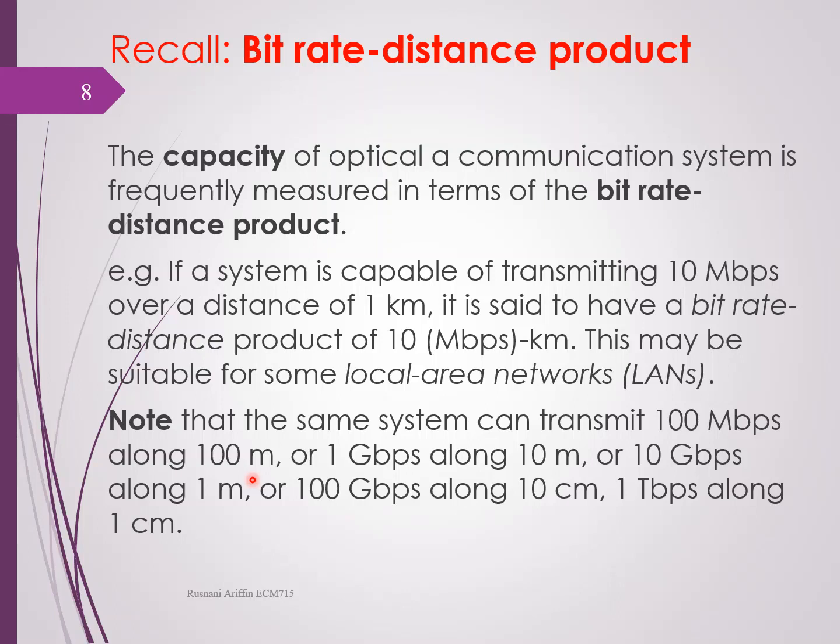So you should know that the shorter the distance, the higher the bit rate. Or 1 gigabit per second along 10 meters, or 10 gigabit per second along 1 meter, 100 gigabit per second along 10 centimeters, and 1 terabit per second along 1 centimeter of fiber.